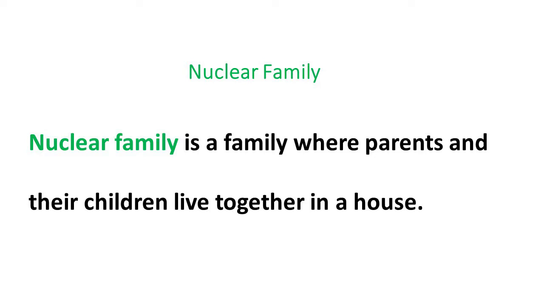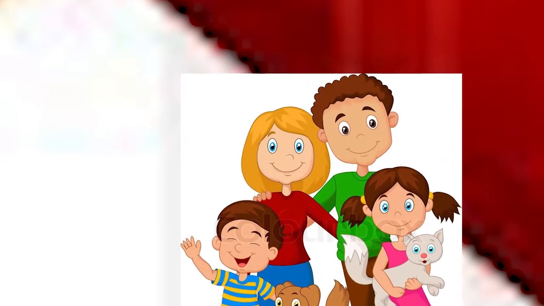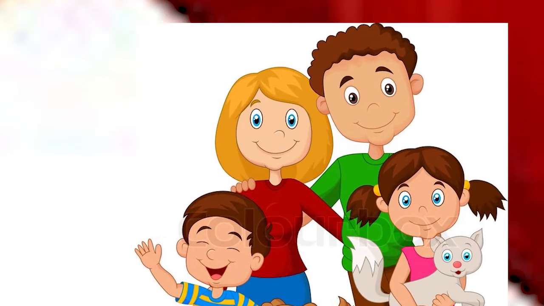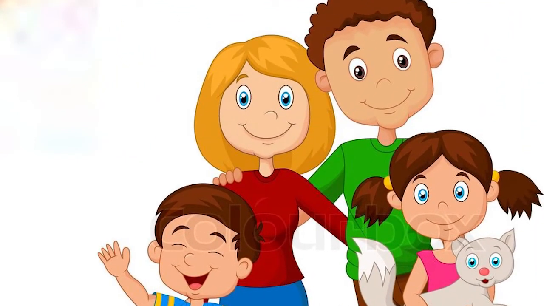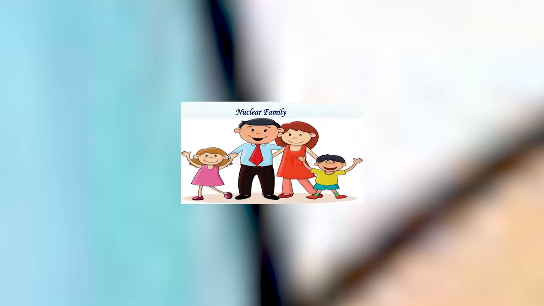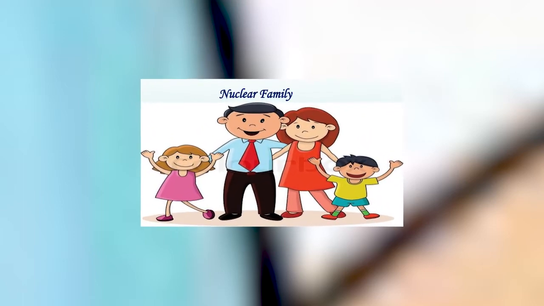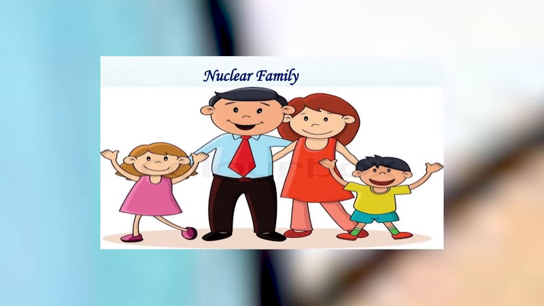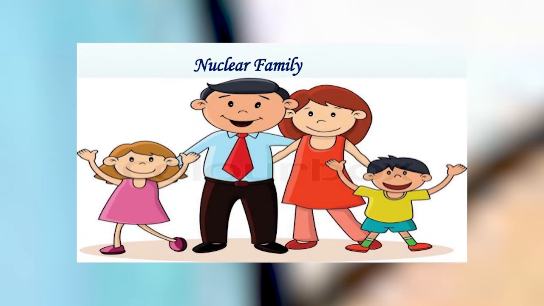Sometimes a joint family can be divided into nuclear families. That means a large family can be divided into nuclear families, like your uncle, aunt, and their children, and you, your father, mother, and siblings. One joint family can be divided into so many nuclear families. Children, do you know the reason why this happens?